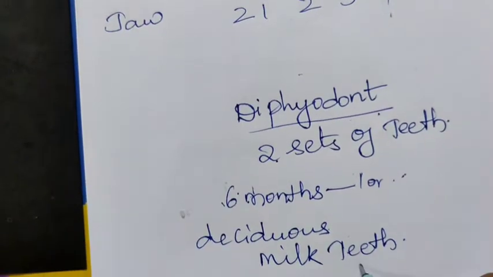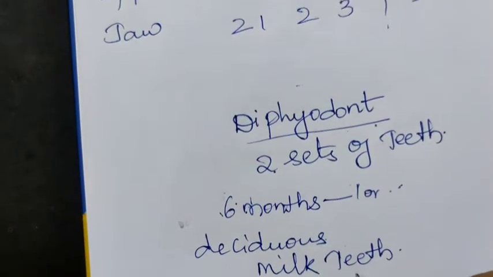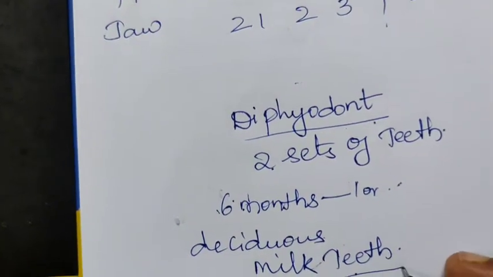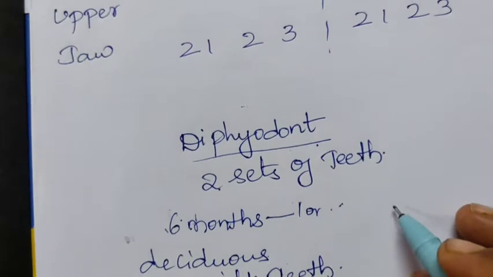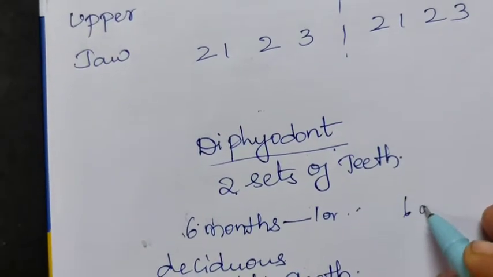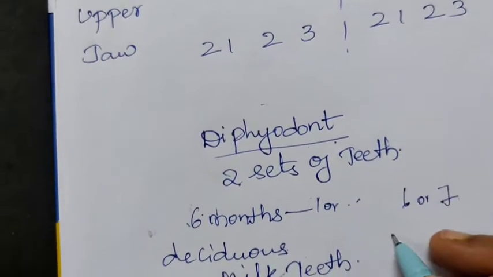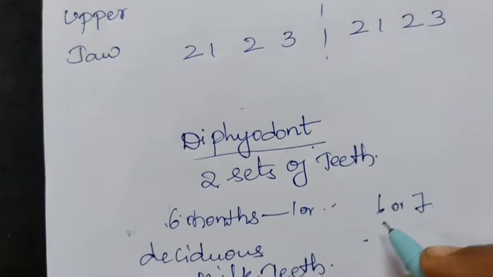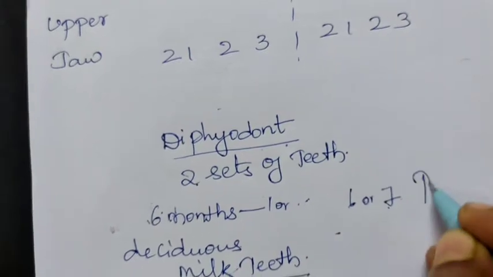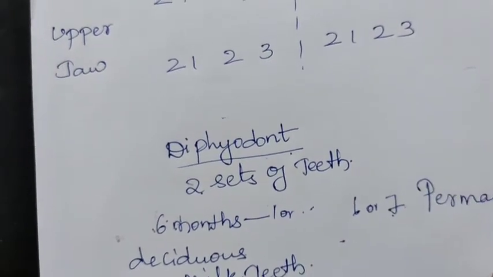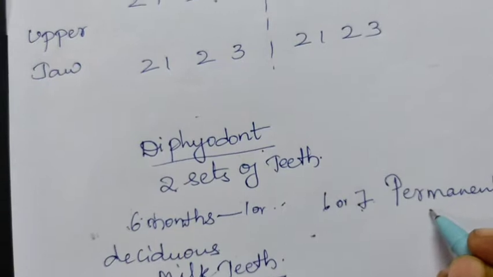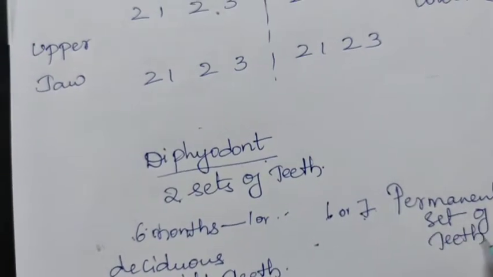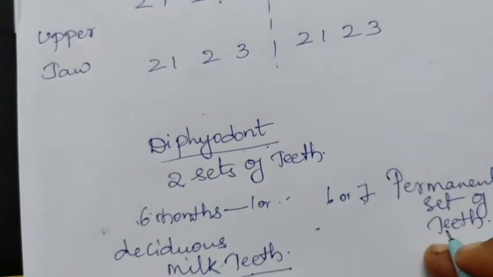After some years, from 6 or 7 years, they will fall off and they are going to get the permanent set of teeth.